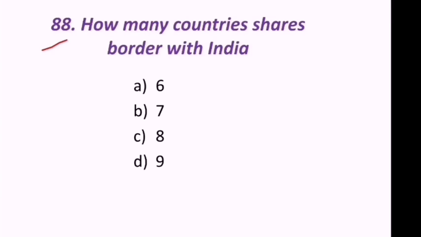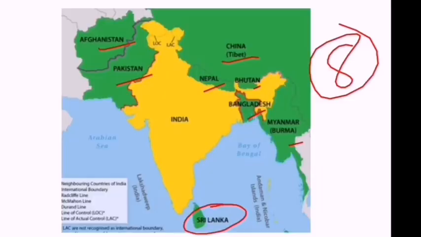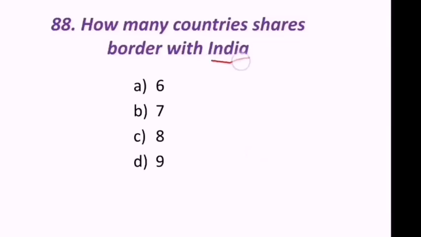Next question. How many countries share border with India? So this is a bit important question. Look at this. Pakistan is there, Afghanistan is there, China is there, Nepal is there, Bhutan, Bangladesh, Myanmar. Sometimes people can say Sri Lanka also is there. So how many are there? 1, 2, 3, 4, 5, 6, 7, 8. So 8 countries are sharing border with India. C is the correct answer.